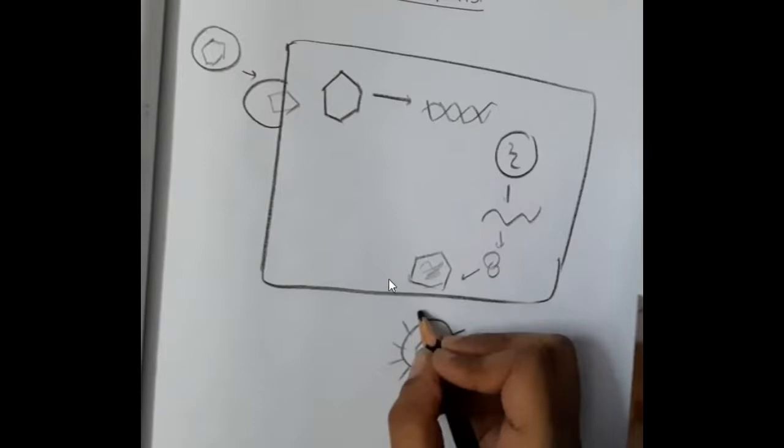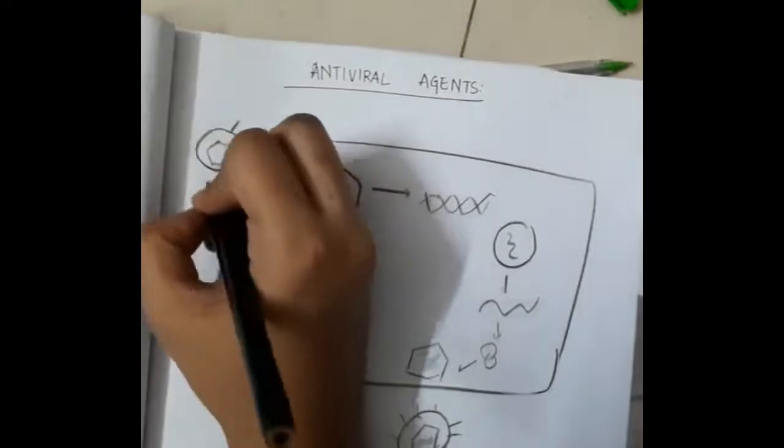Then finally this protein undergoes viral assembly and it forms the virus proper. And finally, in the presence of protease, this viral assembly will form a complete virus, along with the cell wall being obtained from the membrane of the host cell. Okay, so this is how this process normally occurs.